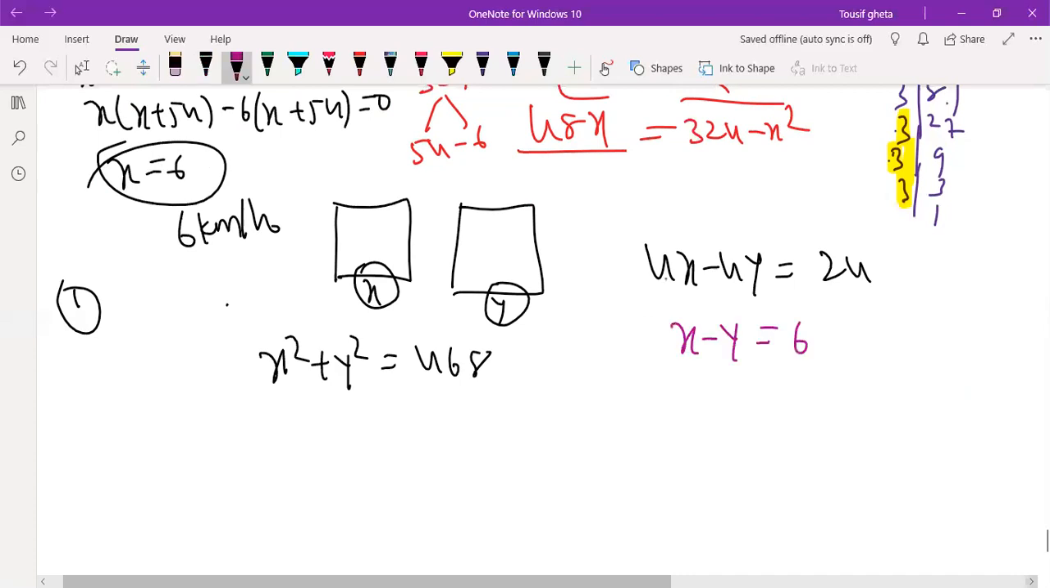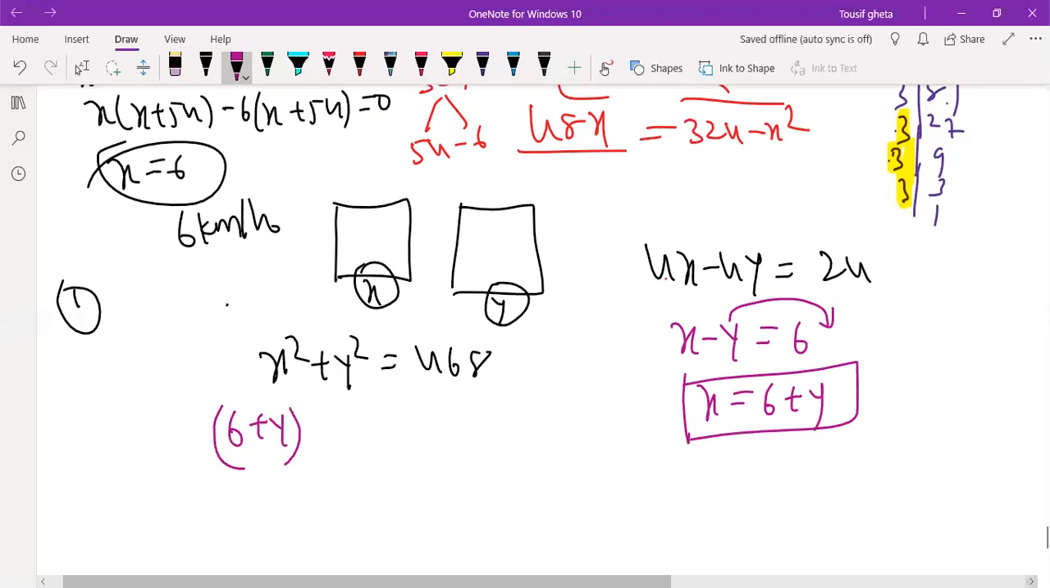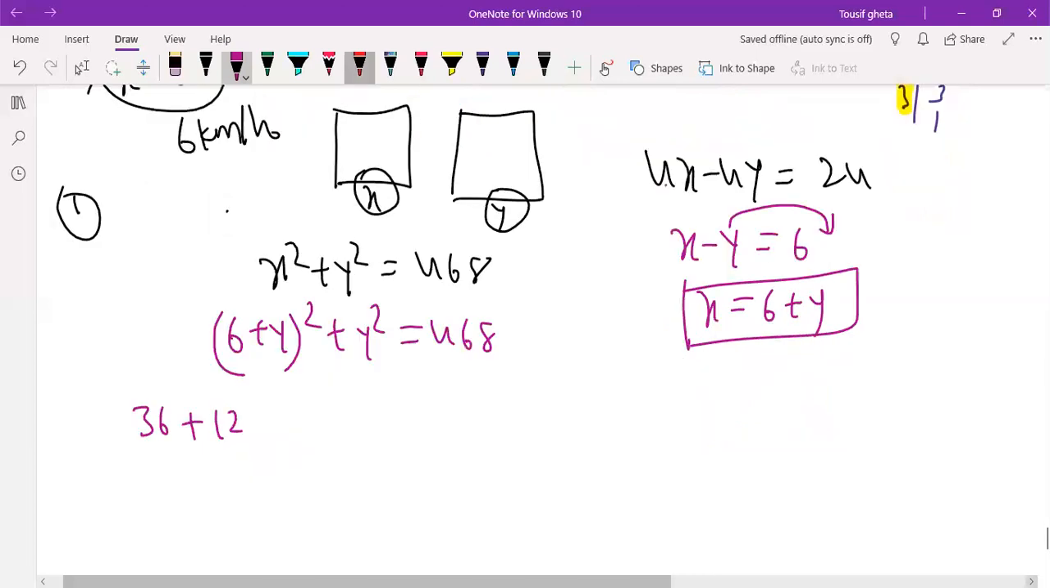Now I can write x is equal to 6 plus y. So this x I will substitute here. So 6 plus y whole square plus y square is equal to 468. Now apply (a plus b) whole square and simplify it. So a square means 36, 2ab means 12y, plus y square is equal to 468.